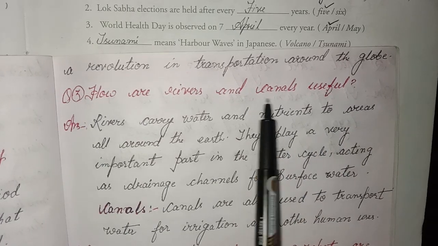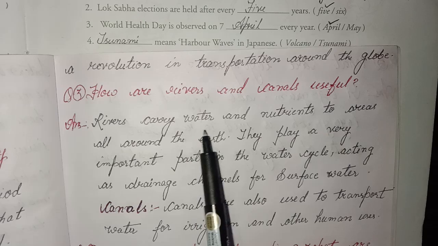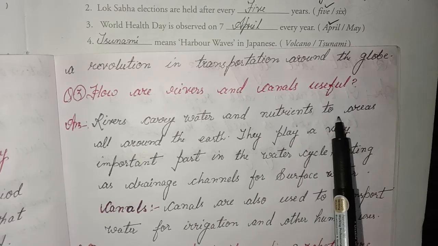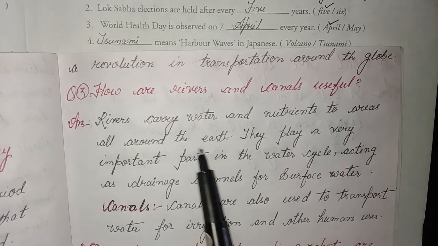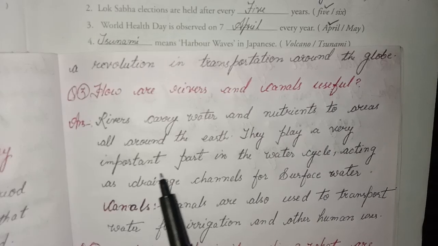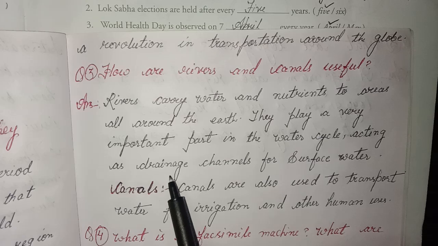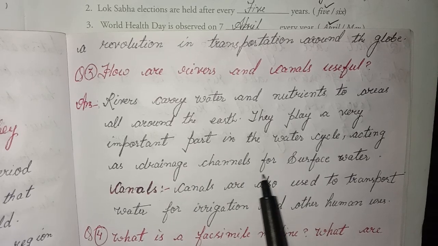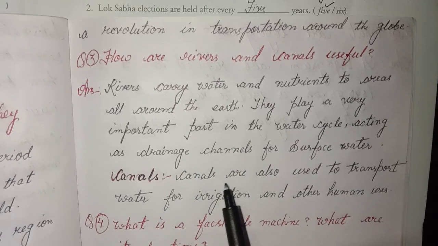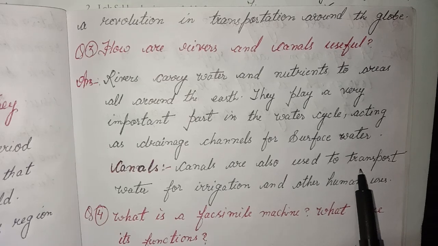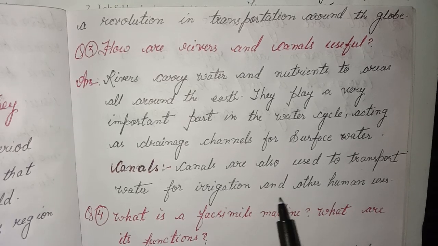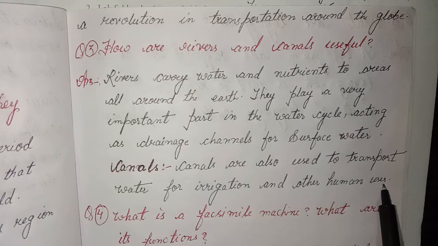Third, how are rivers and canals useful? Rivers carry water and nutrients to areas all around the earth. They play a very important part in the water cycle, acting as drainage channels for surface water. Canals are also used to transport water for irrigation and other human uses.